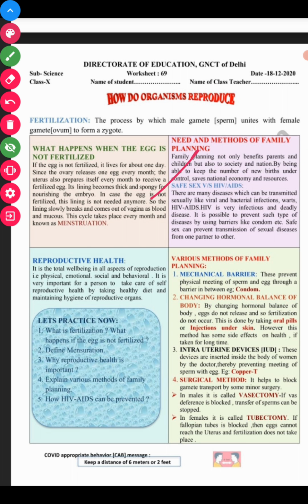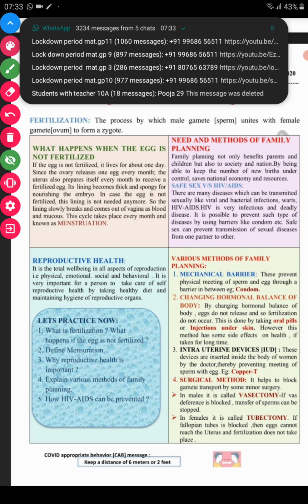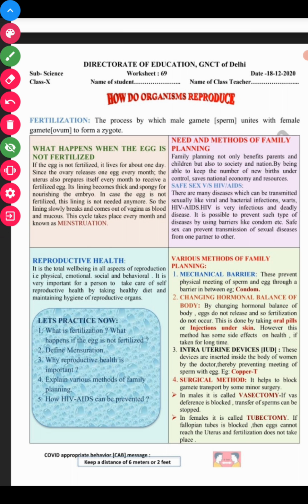and next, safe sex versus HIV and AIDS. There are many diseases which can be transmitted sexually, like viral and bacterial infections, warts, as well as HIV/AIDS. HIV is a deadly infectious disease. This disease can be prevented by using barriers like condoms. Okay, and safe sex can prevent the transmission of sexual diseases from one partner to the other.